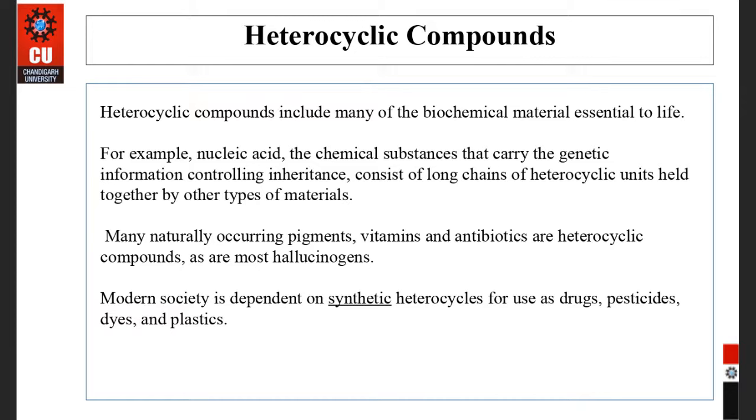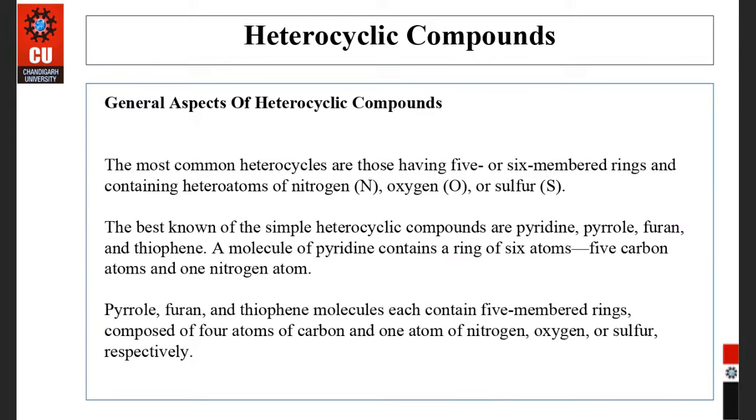And many naturally occurring pigments like vitamins, antibiotics. I'm just giving the example of vitamin B, antibiotics like penicillins. These are the heterocyclic compounds, and they are very important. Our modern society is dependent on synthetic heterocyclics: drugs, pesticides, dyes, plastics, etc.